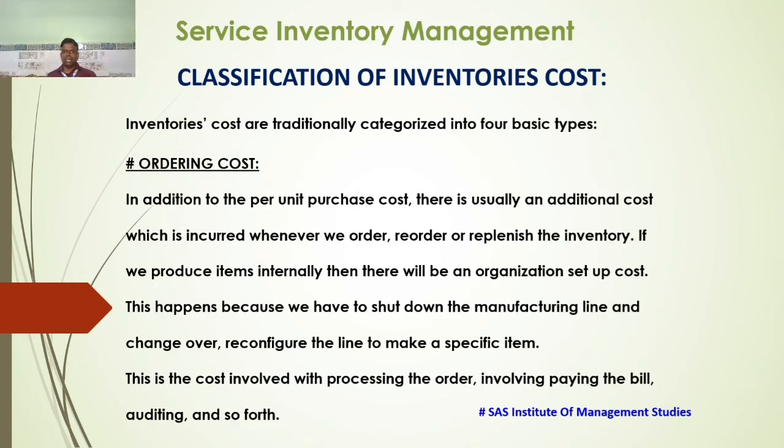Then ordering cost. In addition to the per unit purchase cost, there is usually an additional cost which is incurred whenever we order, record, reorder or replenish the inventory. If we produce items internally, then there will be an organization setup cost. This happens because we have to shut down the manufacturing line and change over, reconfigure the line to make the specific item. This is the cost involved in processing the order, paying the bill, auditing and so forth. So this was about the ordering cost.